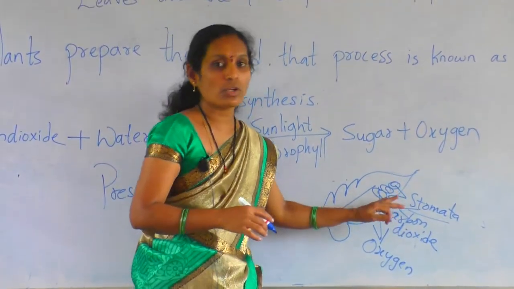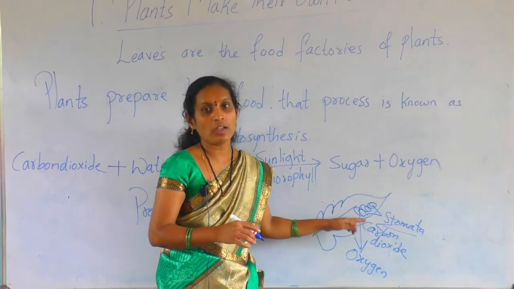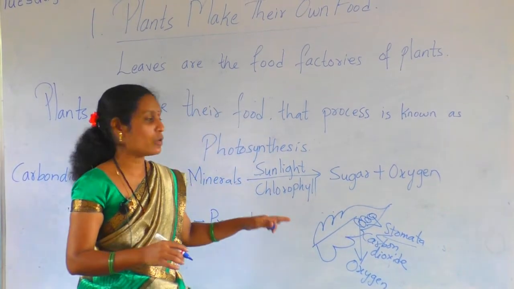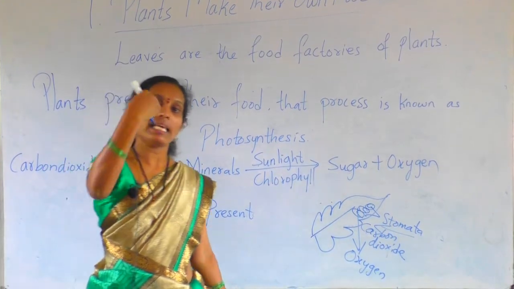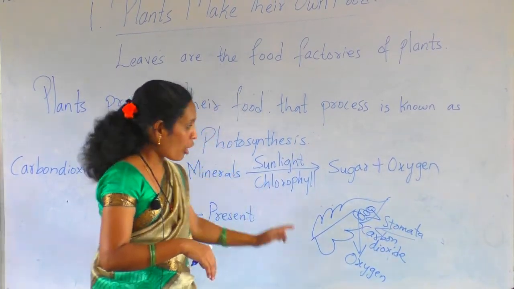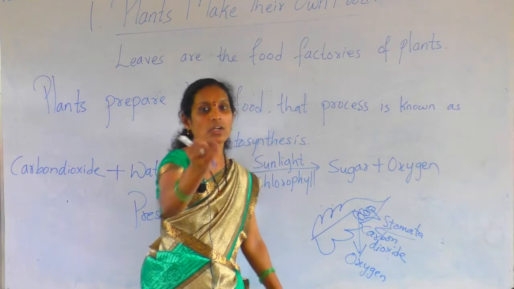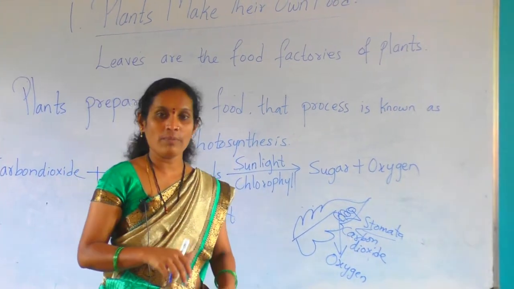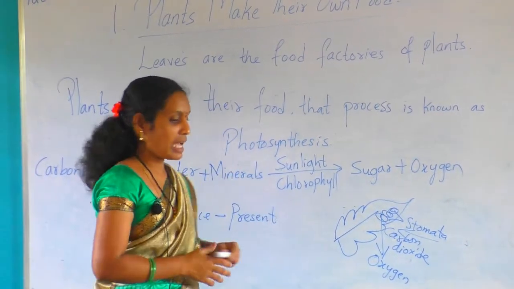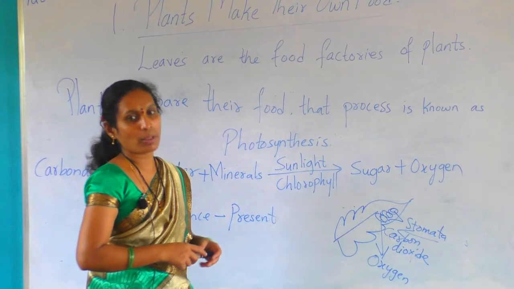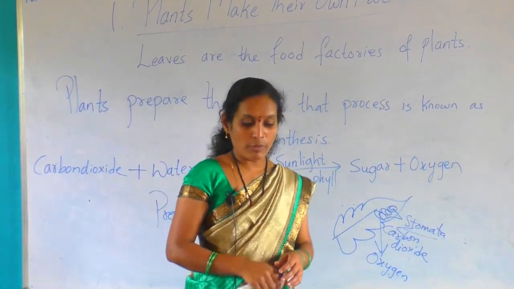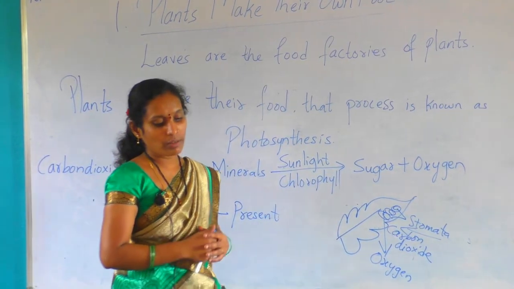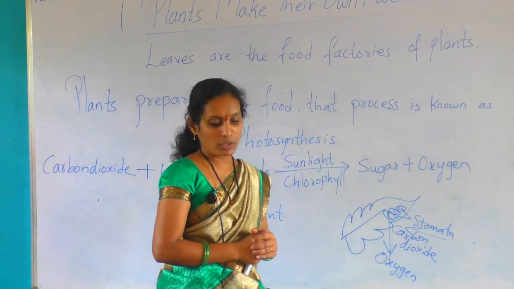This is the nose of the leaves. Small tiny pores, what are they? That is the nose of the leaves. The stomata will take inside carbon dioxide. From the stomata only, oxygen leaves out for us to live. This is the process of photosynthesis, how the plants prepare their food. Once the food is ready, what does your mother do? She serves you the meal.